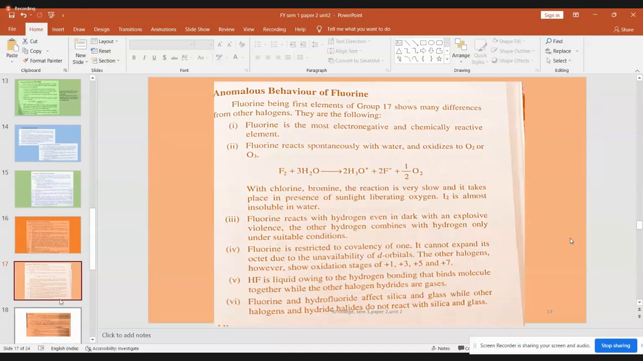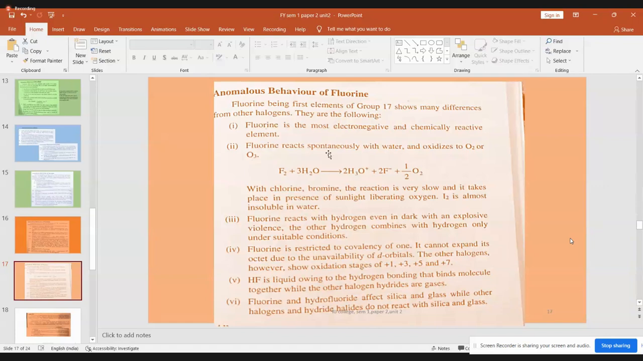So let us see what is given. The same points have been quoted here also. It is the most electronegative, very reactive, and reacts spontaneously with water. When it reacts with water, it is going to give oxygen, O2, and sometimes along with O3 is also liberated. Sometimes either it gives O2 or it gives O3.